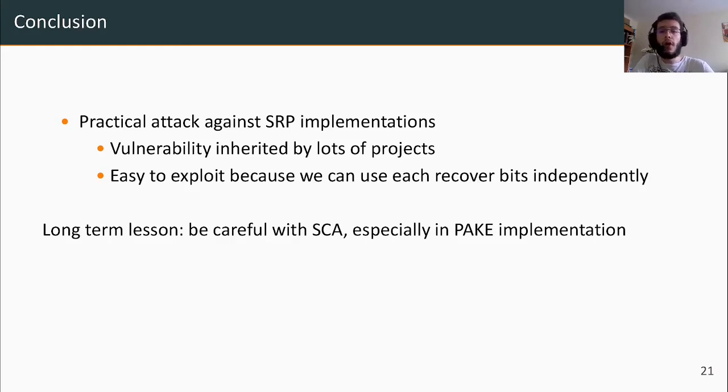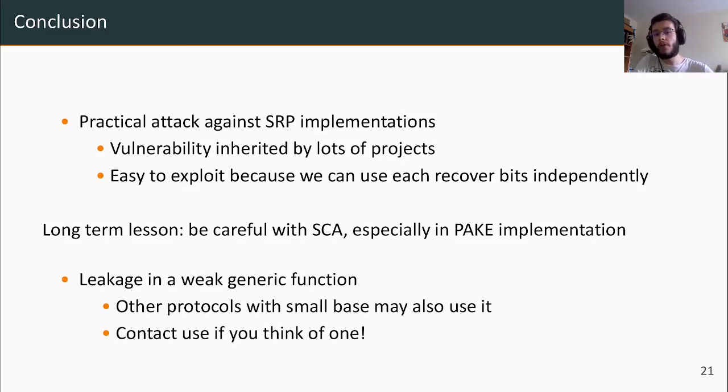So in a nutshell, we described an attack on SRP implementations which applies to many projects and packages. And this attack is very practical because we could exploit the information of each recovered bit independently and didn't need to recover the full exponent or anything like that. And this shows that even well-audited libraries in their most critical functionality still have issues and that such side channel leaks are very tricky to detect. It also shows us that we need to be extra careful when implementing PAKEs, since the smallest issue may lead to a very big attack.